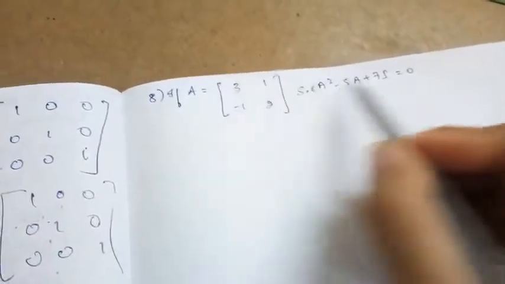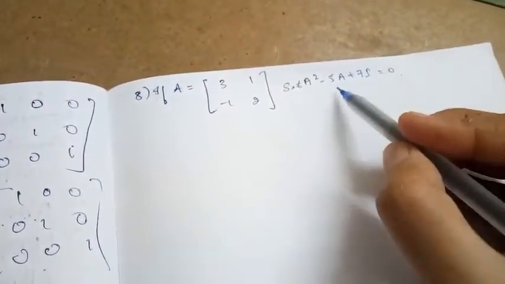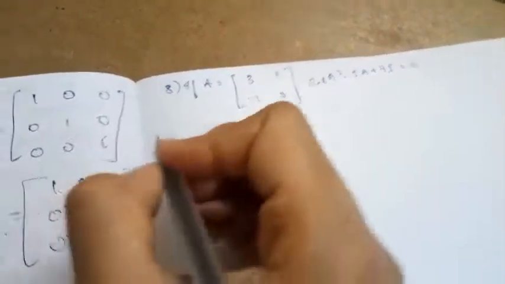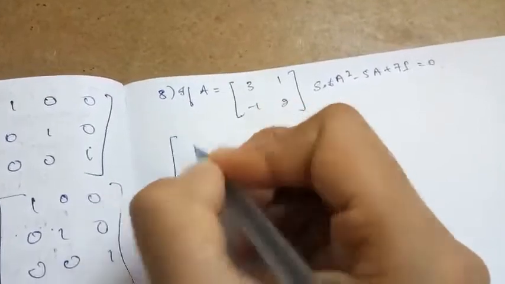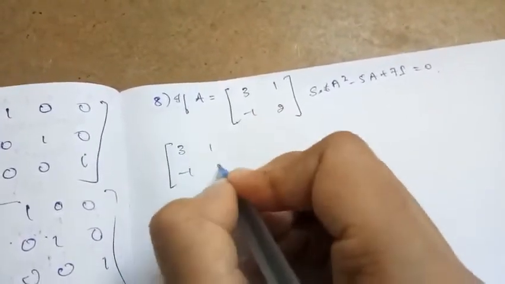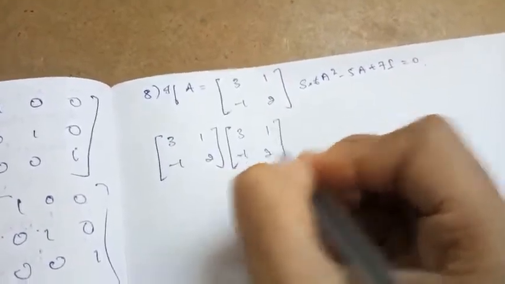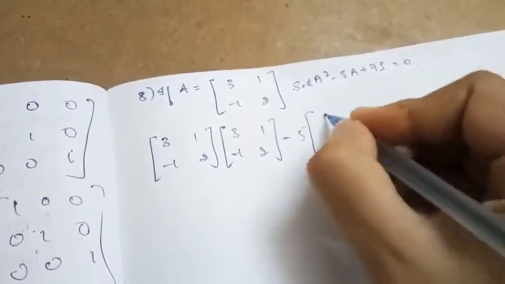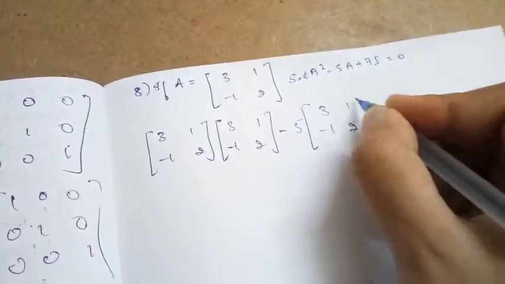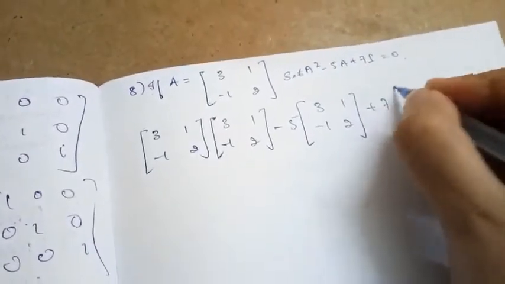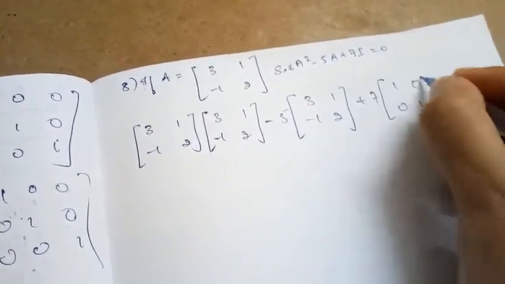They have given the matrix A and asked us to show that A squared minus 5A plus 7I is equal to 0. So A squared is nothing but [3 1; -1 2] into [3 1; -1 2], minus 5 times A, which is [3 1; -1 2], plus 7 times I, which is [1 0; 0 1].